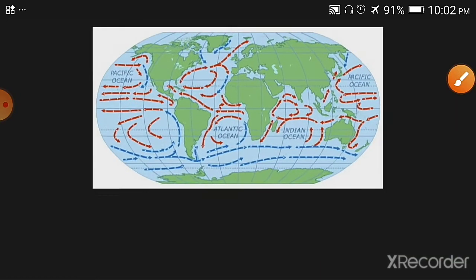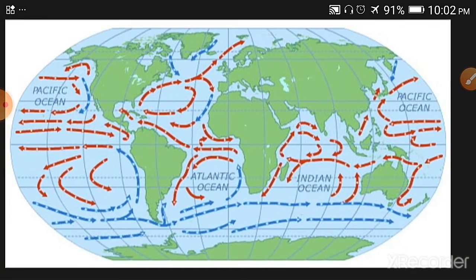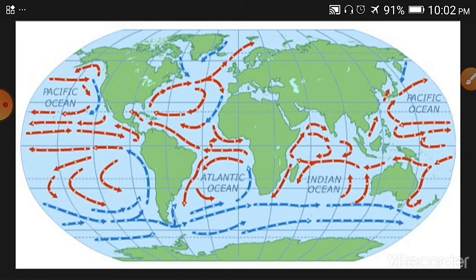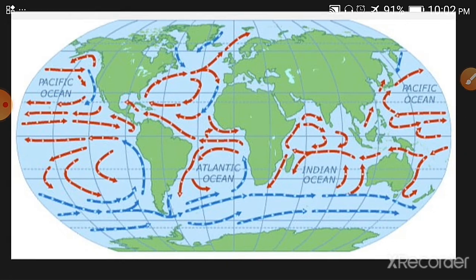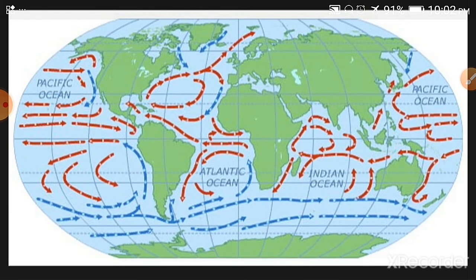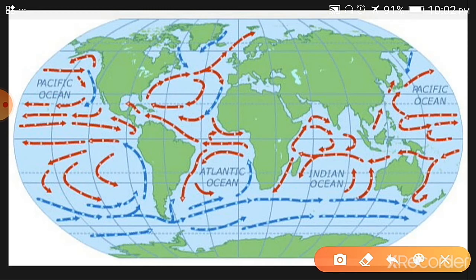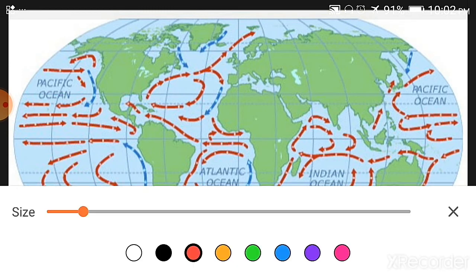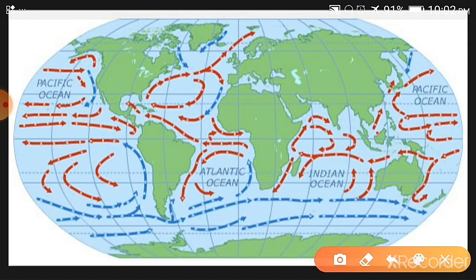Now here you have this one picture. Here you can see the map of the world. Now here you can see this central line. It is what? It is the equator. The equator divides the earth into two equal parts, that is the northern hemisphere and the southern hemisphere.